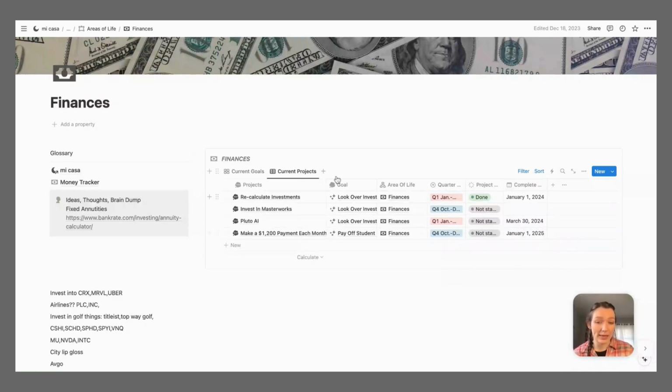You can always hide these columns if you don't need them. So obviously the area of life that I'm in is finances. That was my cat's ear if you saw that. But you could hide this because you really don't need it, because you know that you're in this finance page. So obviously all of these current projects are going to be related. So you would just come over to these dots.